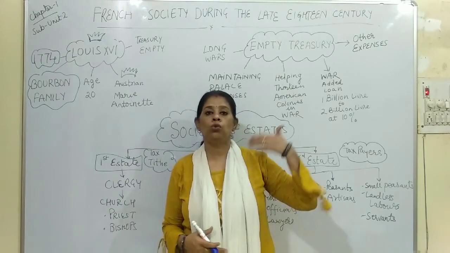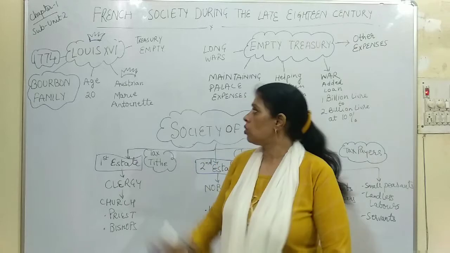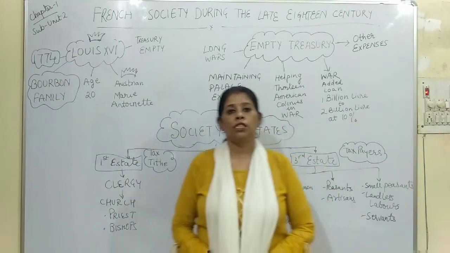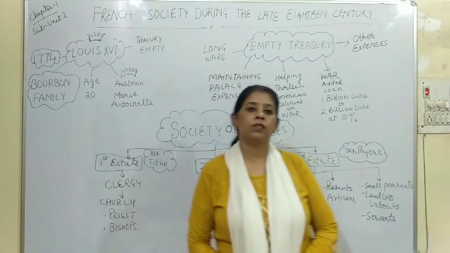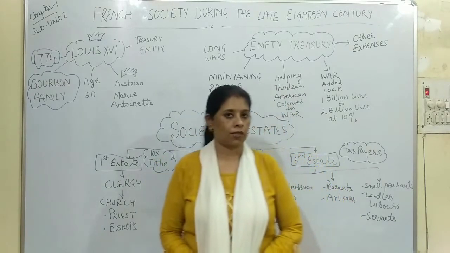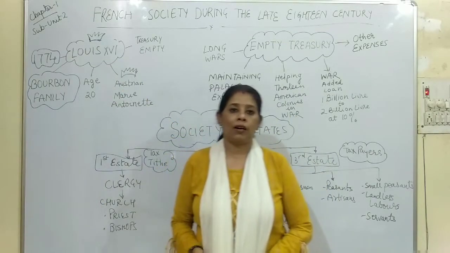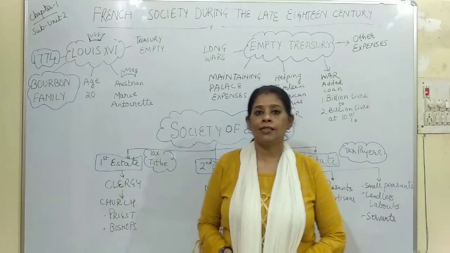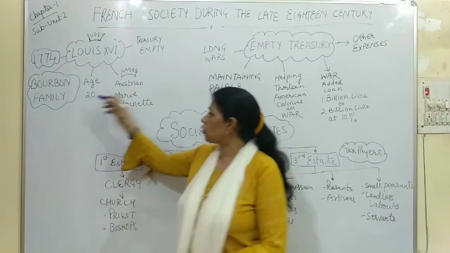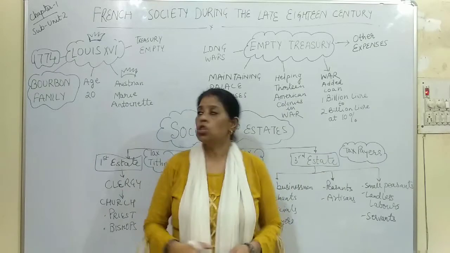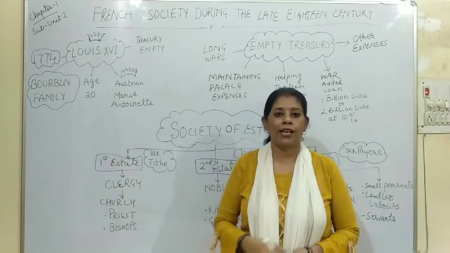So we have to go to the story in a flashback. So let us see, in 1774, what happened in France. The Bourbon family was ruling, as France had a monarchy system. So in 1774, Louis XVI, Prince of the Bourbon family, ascended the throne at the age of 20 years. And at the same age, he got married to the Austrian Princess Marie Antoinette.